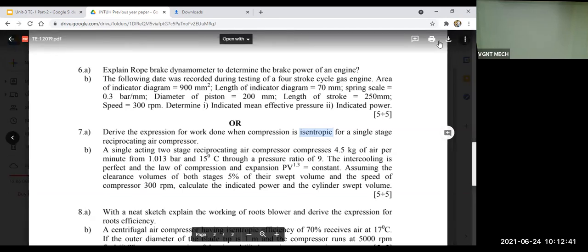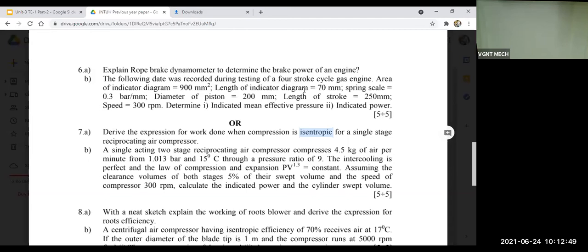Okay, one message I got: entropy constant. Yes, correct. What is the other name of the isentropic process? Can you tell? I have told this in unit 5 in gas turbine.